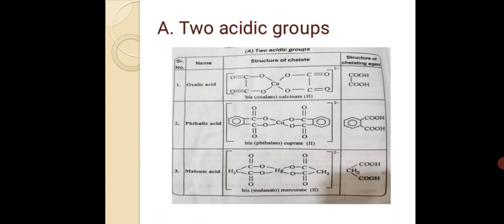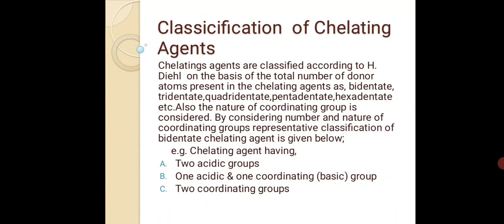In the last lecture we started the topic chelation in our inorganic chemistry paper. We have seen the introduction to chelation, then the structural requirements for chelate formation, and the metal chelate and metal complex, and how to distinguish between them.